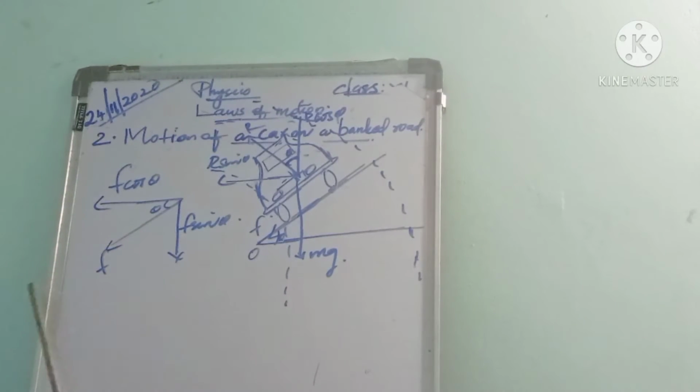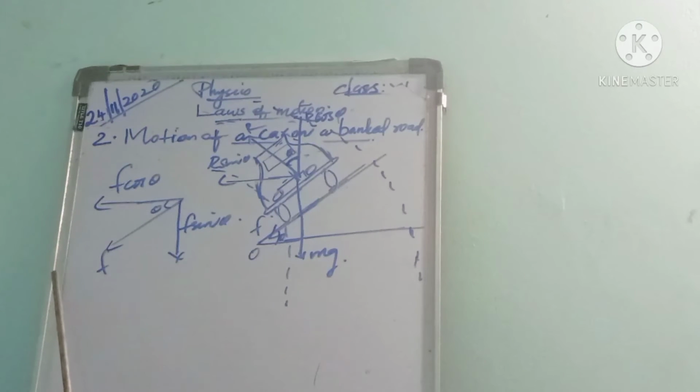The friction decreases due to the smoothness of the road and the condition of the tire. As friction decreases, the maximum speed limit for a safe turn also decreases.